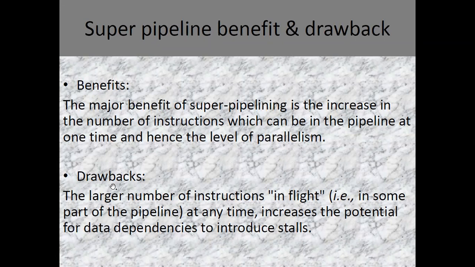The larger number of instructions at any time increases the potential for data dependencies and introduces stalls. Means if there are a large number of instructions in the pipeline at a particular time, and if the instructions are dependent on each other, then the wait time of the instructions is increased, and that can create a lot of problems.